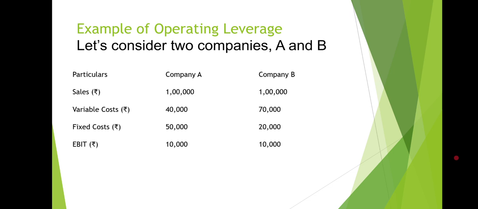So let's understand this operating leverage with the help of an example. Let's consider two companies, A and B, where the particulars are sales, variable cost, fixed cost, and EBIT. For company A, these values are mentioned according to the particulars, and in the same way for company B, the particulars are mentioned series-wise. So you can see here.